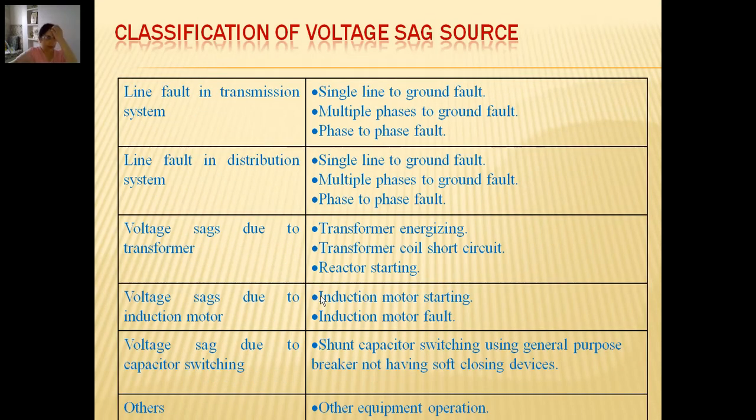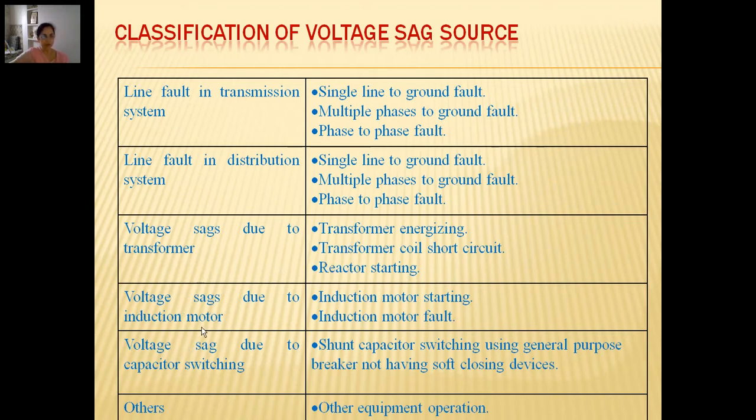These are various classifications for voltage sag sources. As we said, it could be a line fault in the transmission system or a line fault in the distribution system. There are also voltage sags due to transformers. In a transformer, it could be transformer energizing or a transformer short circuit as a fault, or it could be a reactor starting. Reactor starting is similar to transformer energizing.